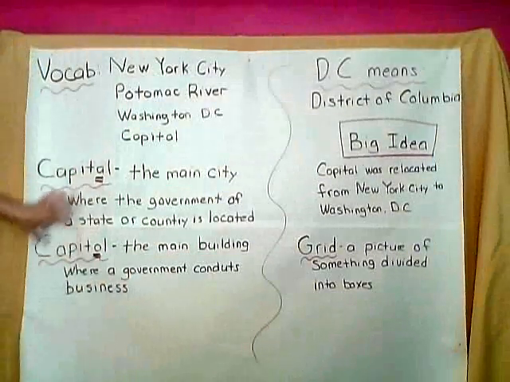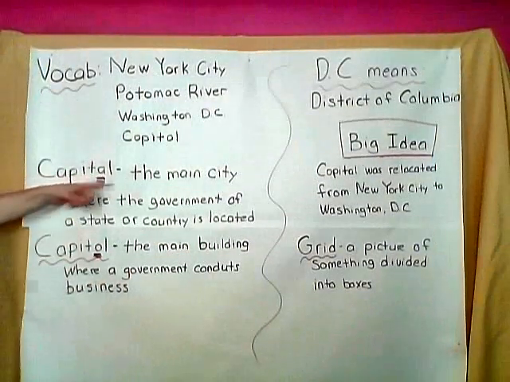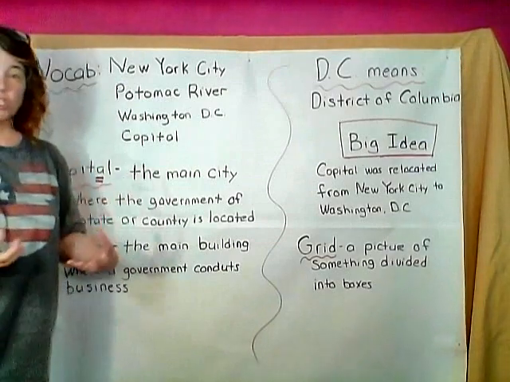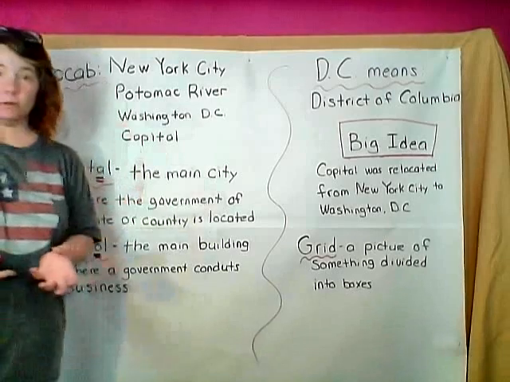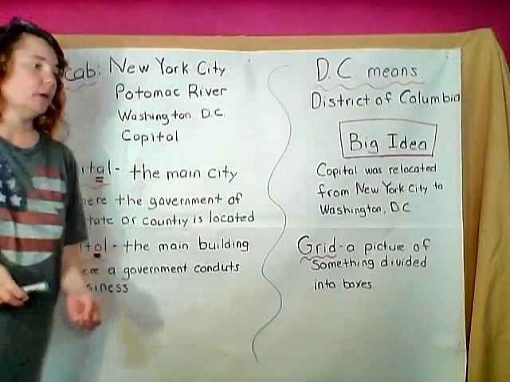So these are our two differences, okay? Capitol with an A talks about a city, like Washington, D.C., okay? Capitol with an O is an actual building where people do business, all right?